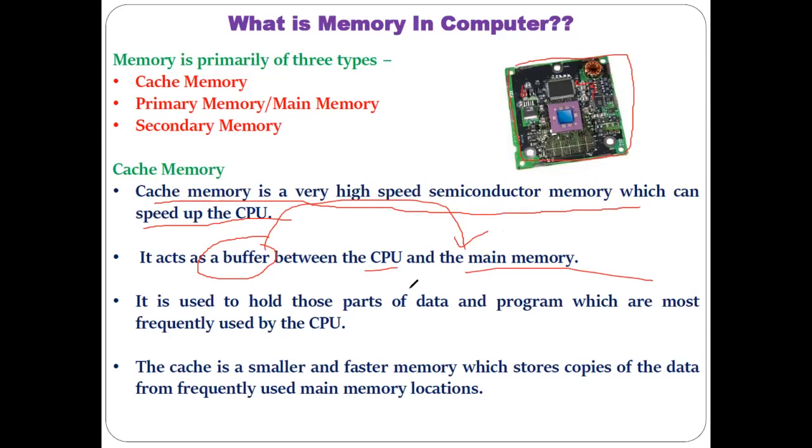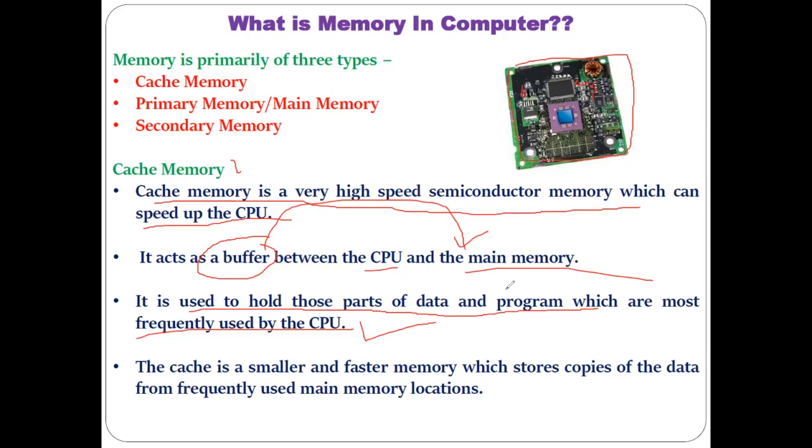Then what information is held by this kind of cache memory? It is used to hold the part of data and programs which are most frequently used by the CPU. Generally the data, information, program or website, whatever you browse, that part is stored in this cache memory.